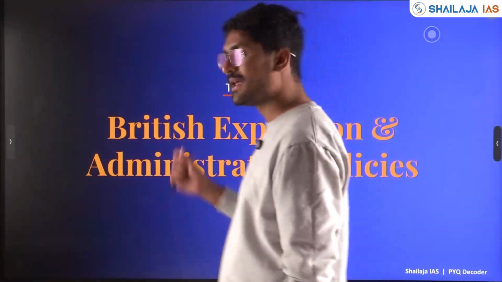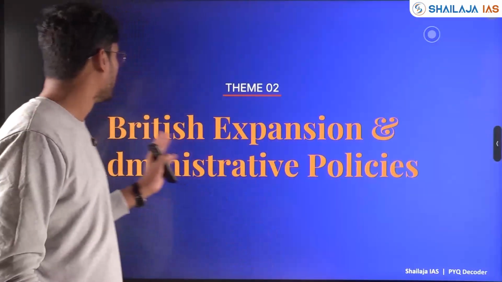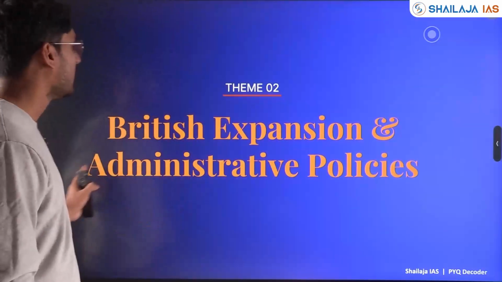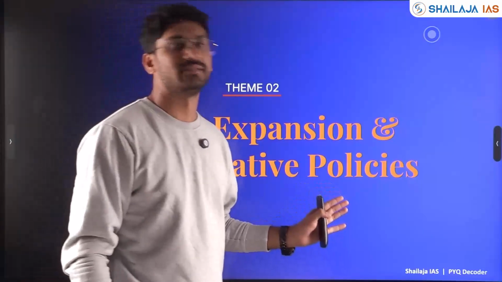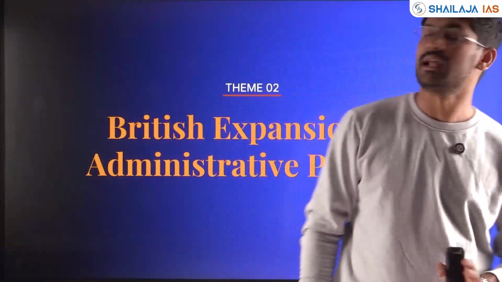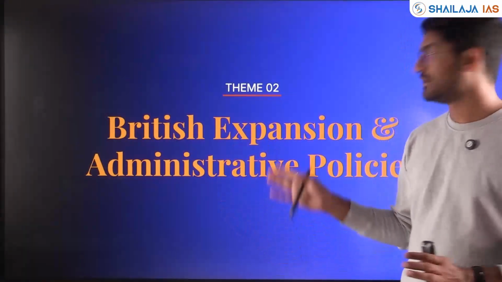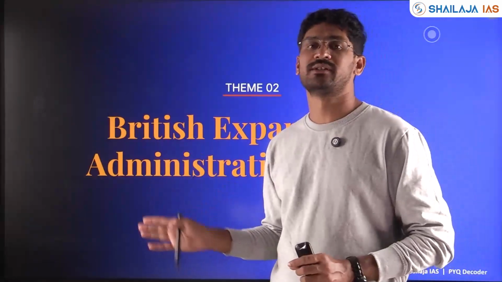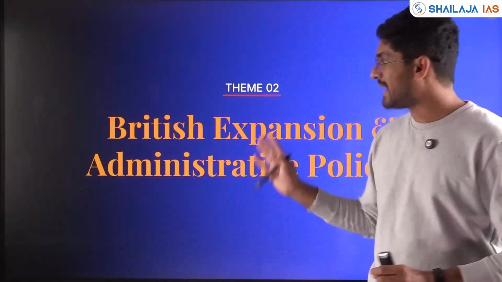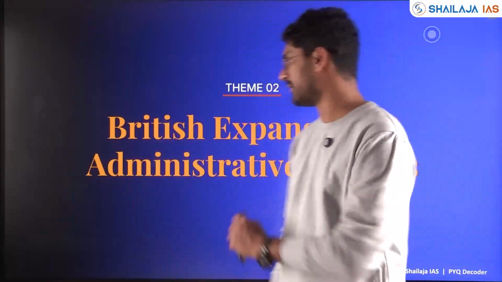Now, we'll see the next important theme, which is British expansion and their administrative policies. Just like Mughal administration and their policies, British administration, their important administrative, revenue and tax policies become important. We'll see.